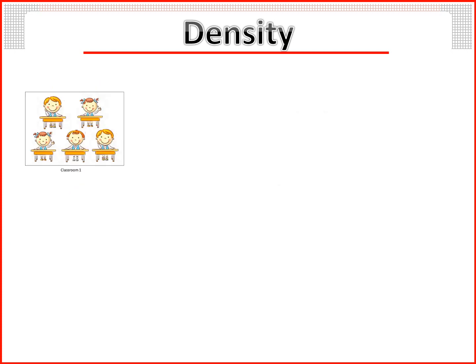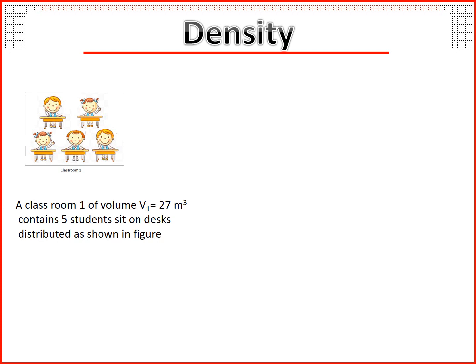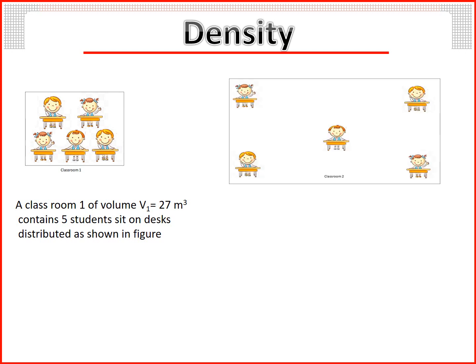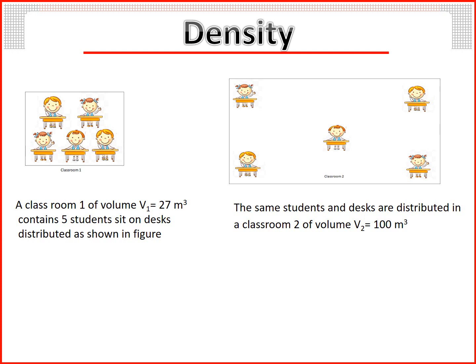Another example. A classroom 1 of volume V1 equal 27 meter cube contains 5 students sit on desks distributed as shown in the figure. The same students and desks are distributed in a classroom 2 of volume V2 equal 100 meter cube. The desks and the students represent the amount of matter in this class.